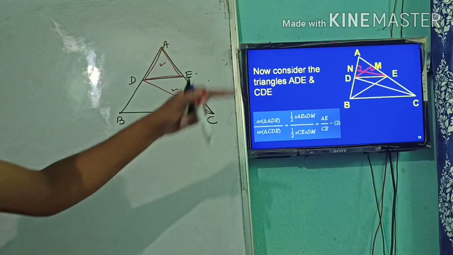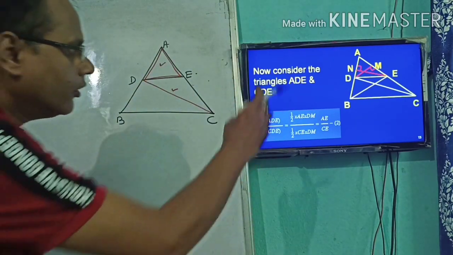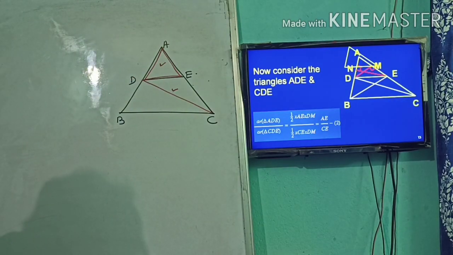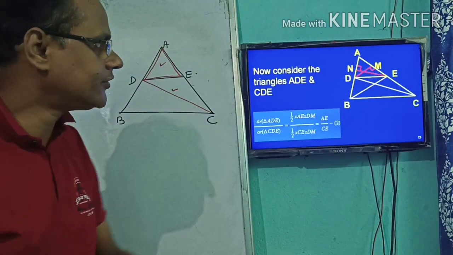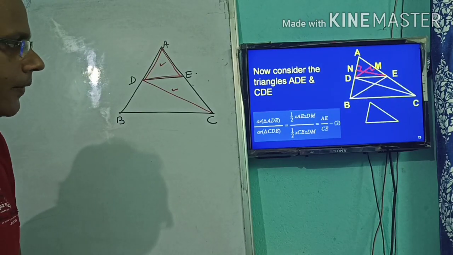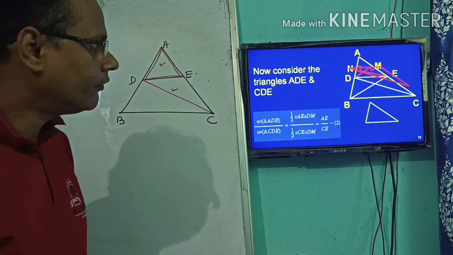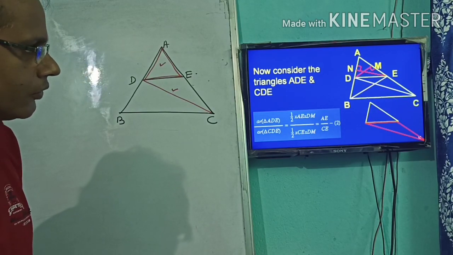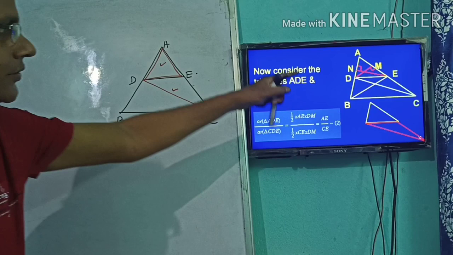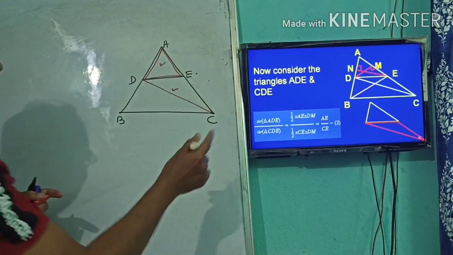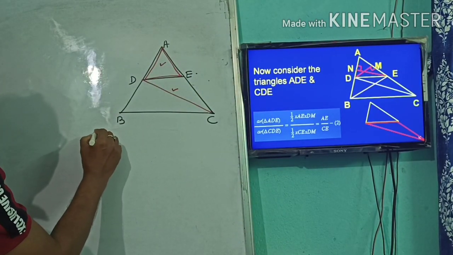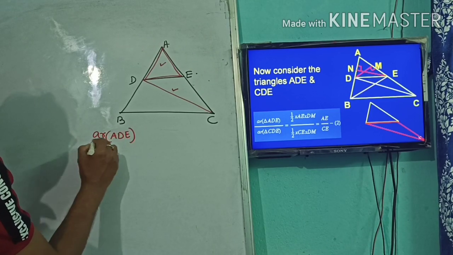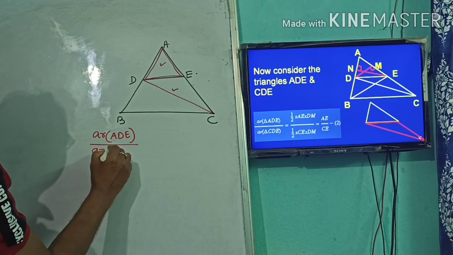In the figure also, I have brought the figures individually. This is AD, brought separately, and in the same way CD is also brought separately. Now we are going to determine the area of ADE divided by the area of CDE.